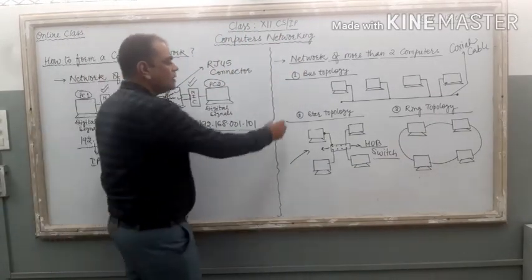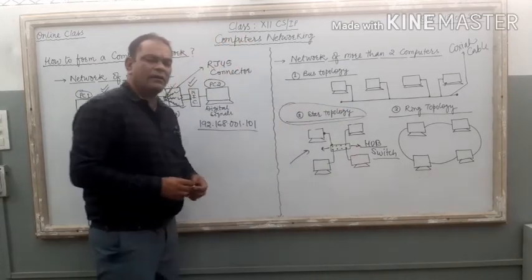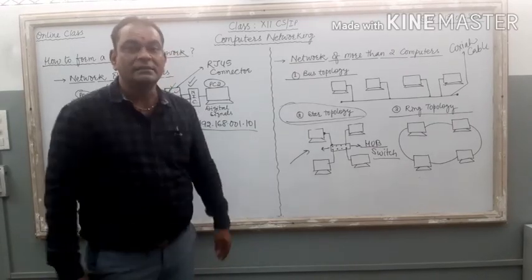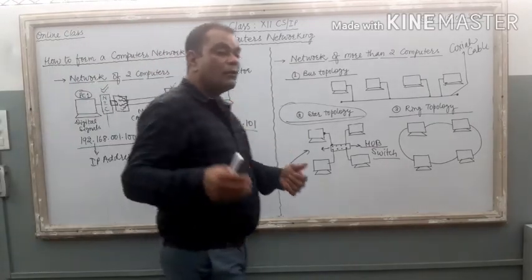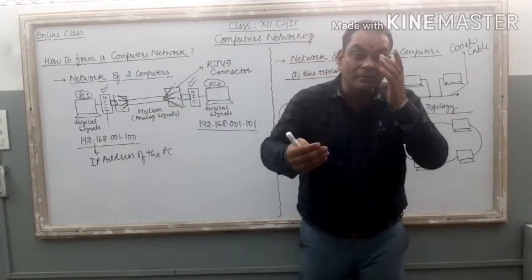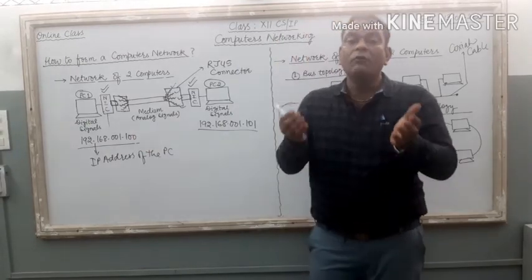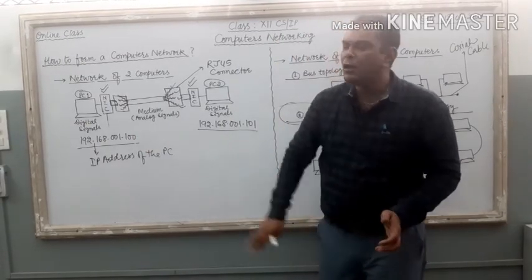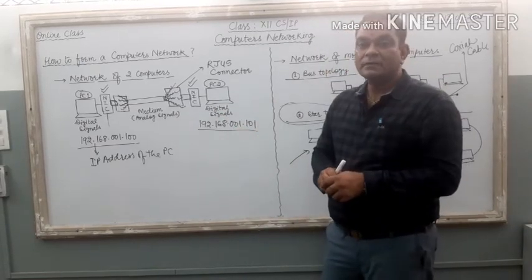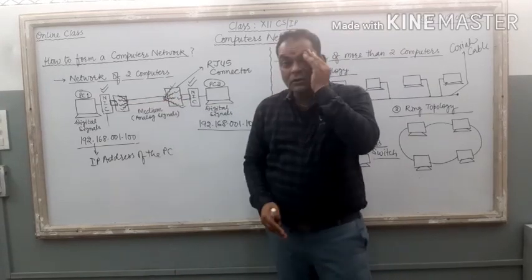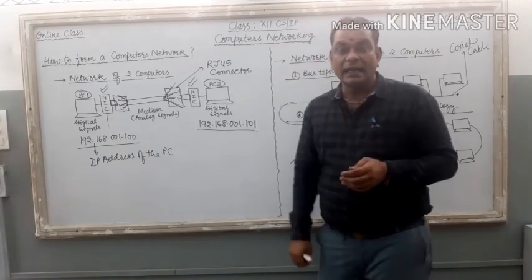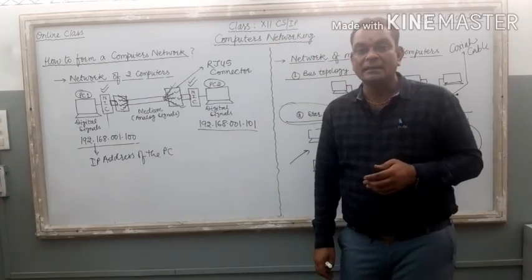Now the most common topology is star topology. A full section is available for these topologies in this chapter. Near about 4 to 5 pages of your chapter are related with this. Different types of media, what are the advantages of twisted pair cable, what are the disadvantages of coaxial cable, it is there in the entire chapter. Then network devices like the NIC card are also there in our computer networking chapter, right?